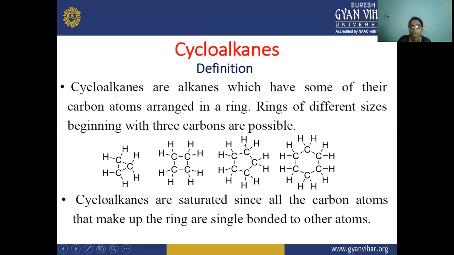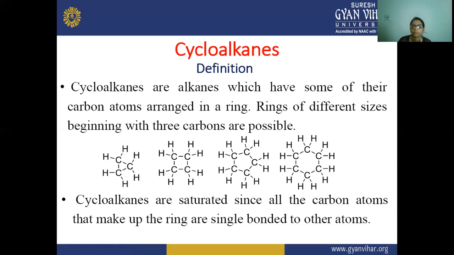One carbon is bonded with two hydrogen atoms and two carbon atoms. So its name is cyclopropane, cyclopentane, because here it is a five-membered ring. Next is this one, in which six carbon atoms are there: one, two, three, four, five, six. In this six-carbon ring, each carbon is arranged with two hydrogen atoms and two carbon atoms. Similarly, in all of these cyclo compounds, each carbon is attached to two carbon atoms and two hydrogen atoms.